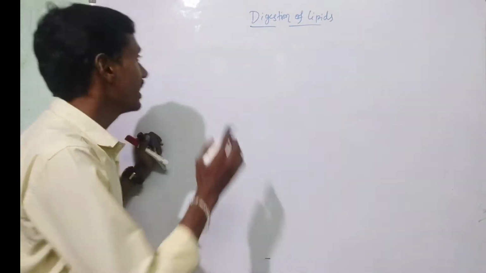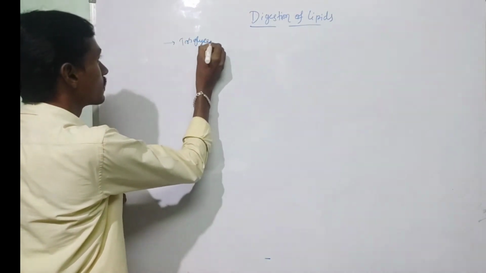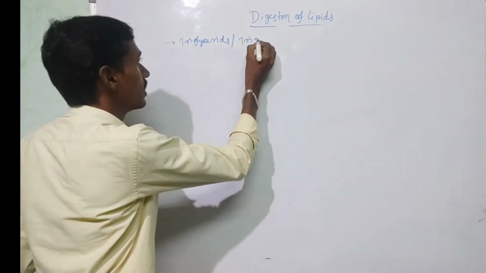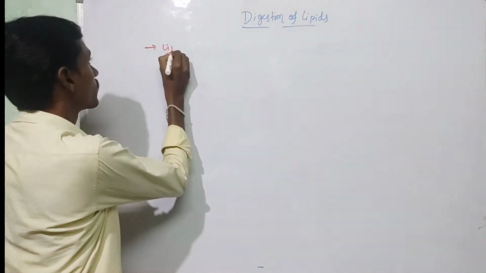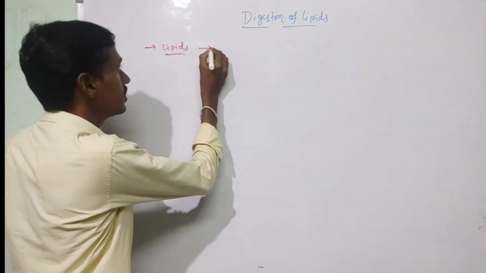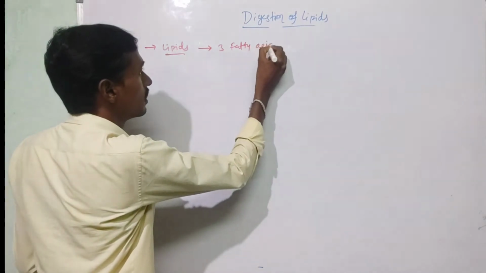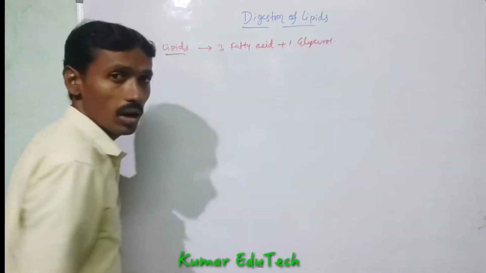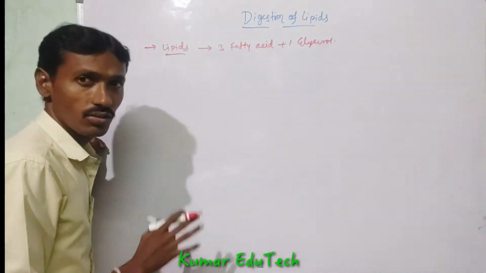Lipids, or triglycerides, also called glycerides or triglycerols, are digested into three fatty acids plus one glycerol molecule. This process is called digestion of lipids.